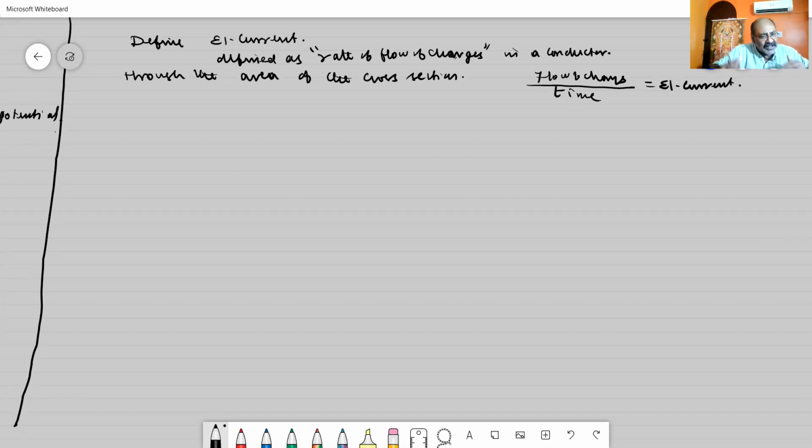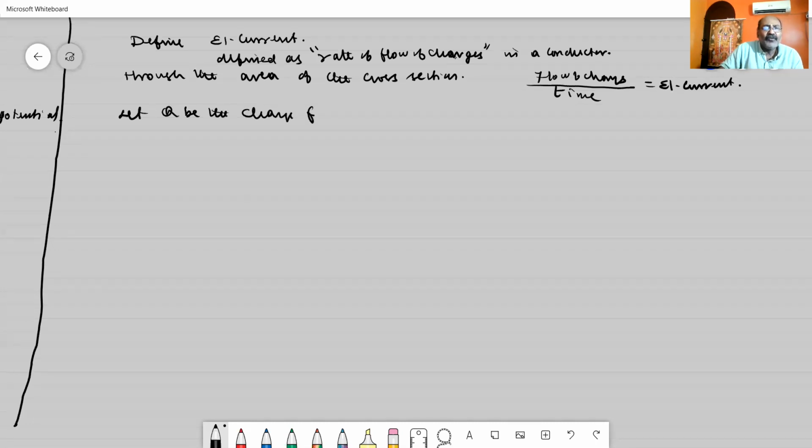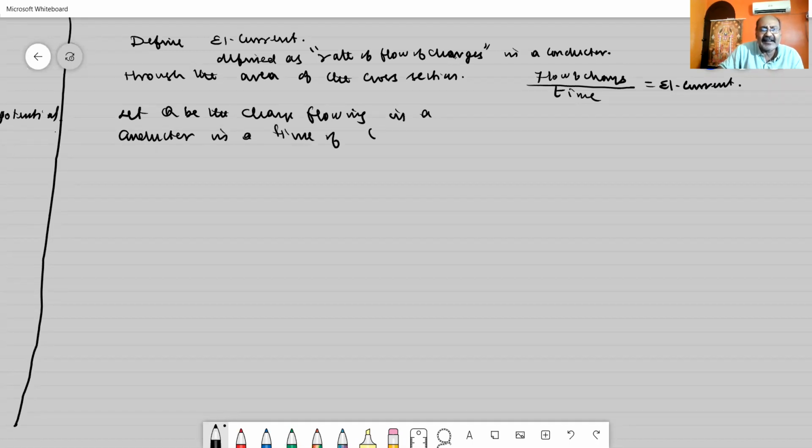So again, I'm going to explain this. You consider a conductor, and that conductor has an area A. Let Q be the charge flowing in that conductor in a time of t seconds.